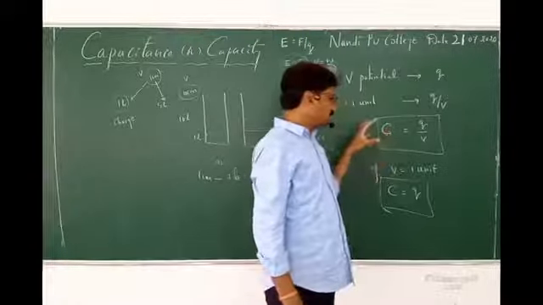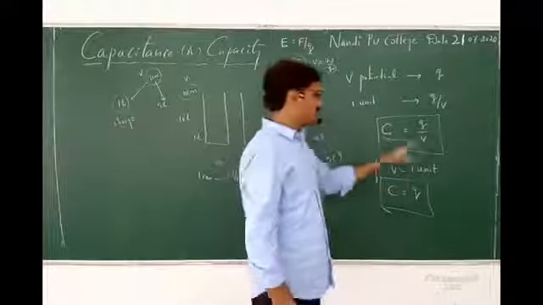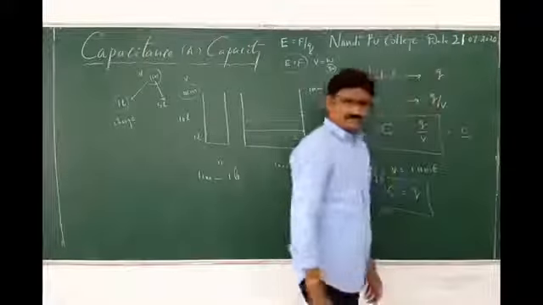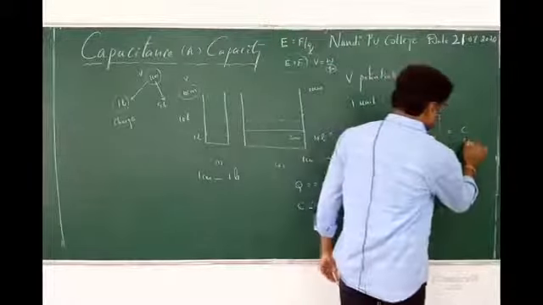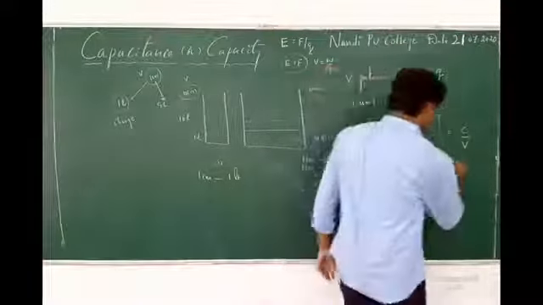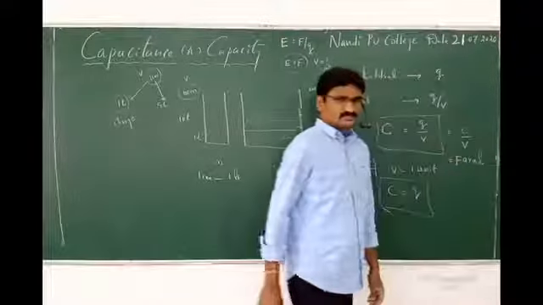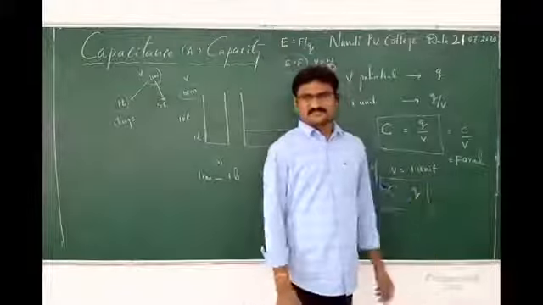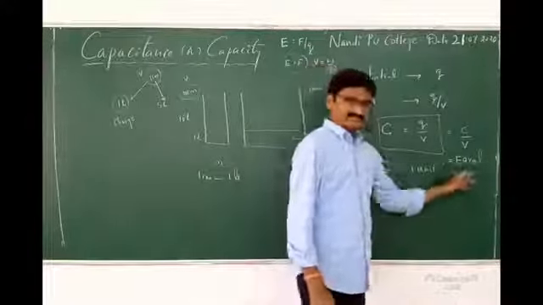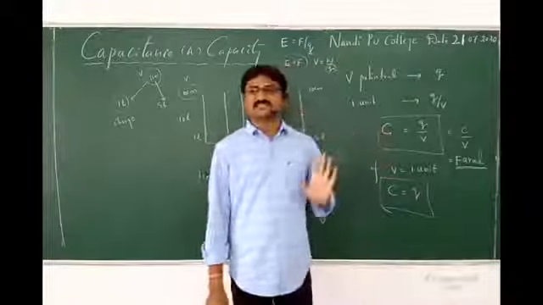In this particular capacitance, we need to derive the unit. So, what is the unit for this? Q, the SI unit is Coulomb. V is potential difference, and its unit is Volt. So it is Coulomb by volt. It is represented as Farad, after the famous physicist Faraday. In the last class I explained about Faraday. So Farad is the SI unit for capacitance or capacity.